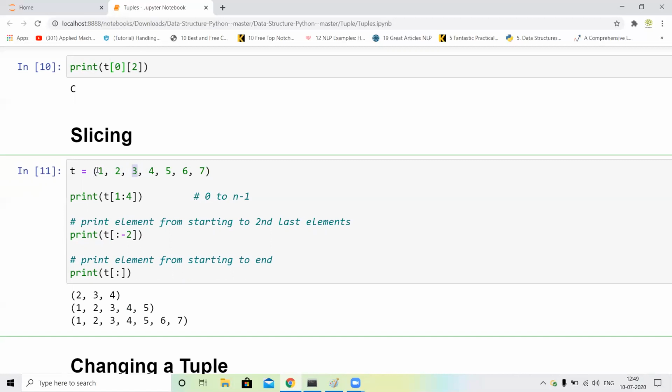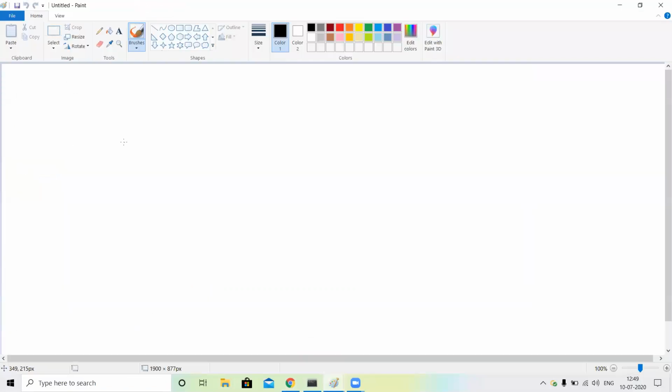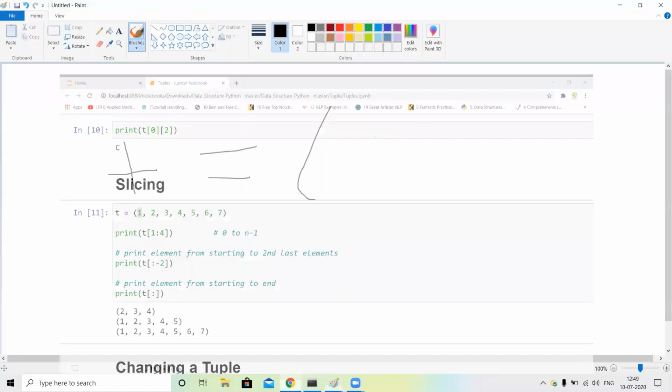Sorry guys. First of all I just assign 1 as our 0 index. I just open the paint and t is equal to, you can see where to start, to start with the 1.